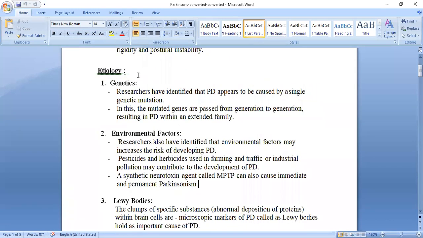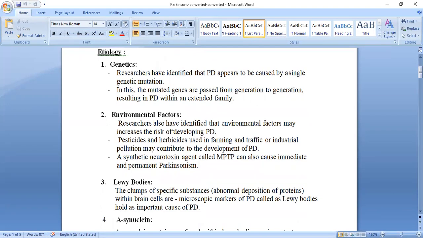Now the other we will see is the genetic cause, due to a single gene mutation. Due to that change in the gene, it passes from generation to generation, and that is one of the causes. And the environmental factors, which are those? Pesticides and herbicides, which we use daily in farming, are one cause, and also pollution. One of the main ones is the synthetic neurotoxin agent, which we call MPTP.